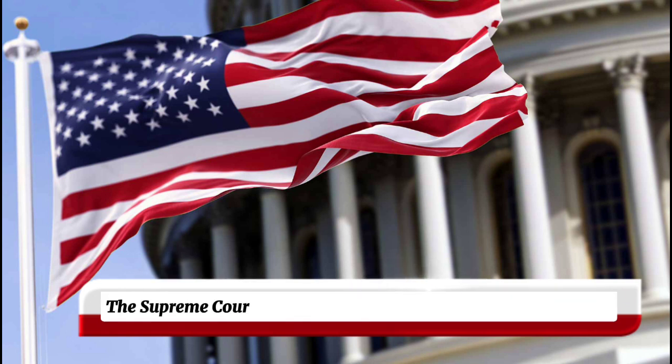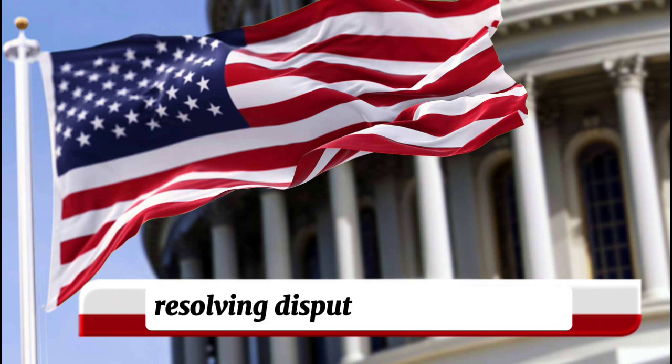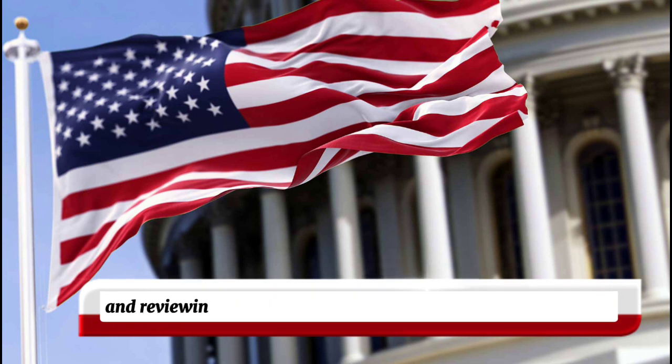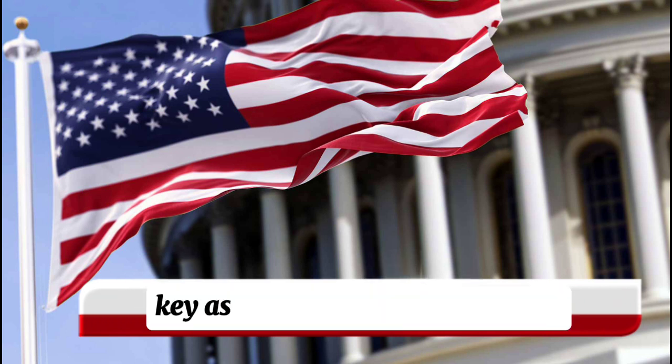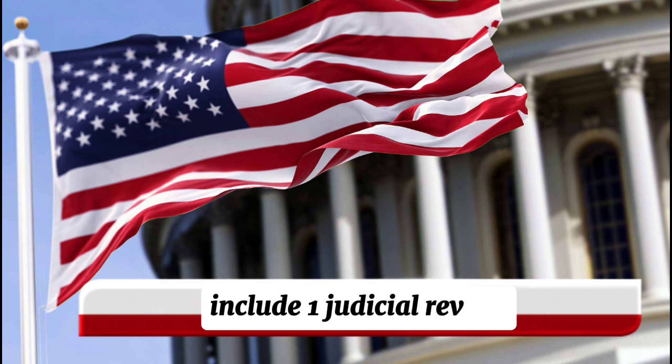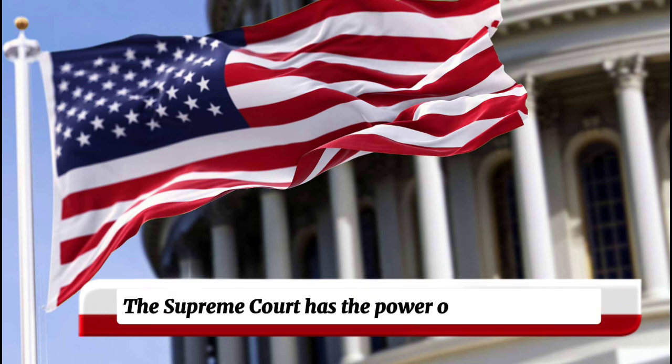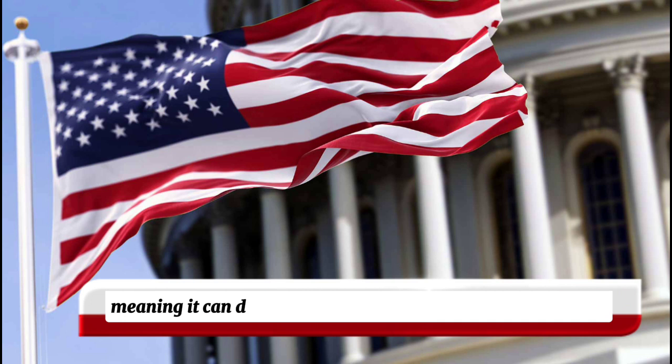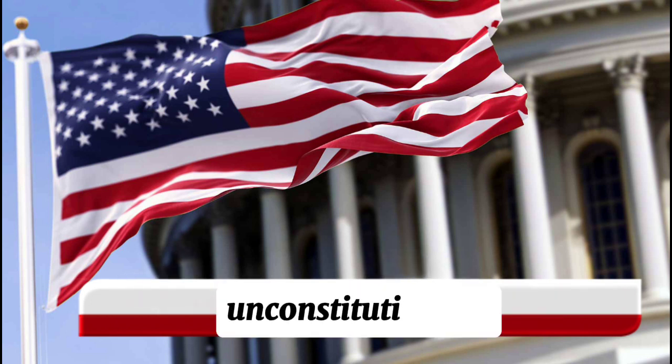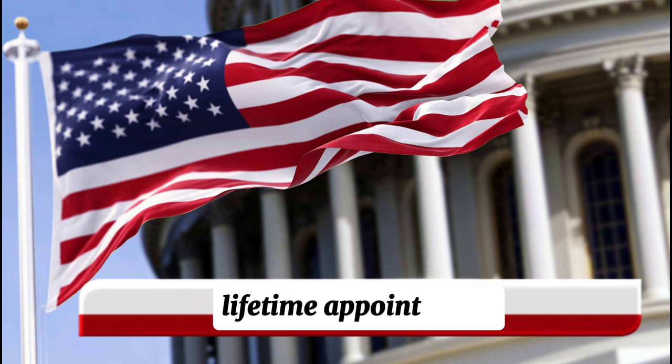The Supreme Court is responsible for interpreting the Constitution, resolving disputes between states, and reviewing the constitutionality of laws and executive actions. Key aspects of the Supreme Court include: 1. Judicial review. The Supreme Court has the power of judicial review, meaning it can declare laws or actions of the executive branch unconstitutional.